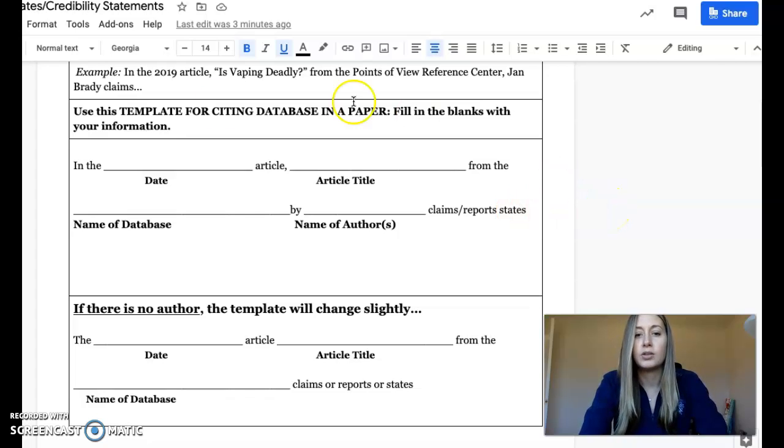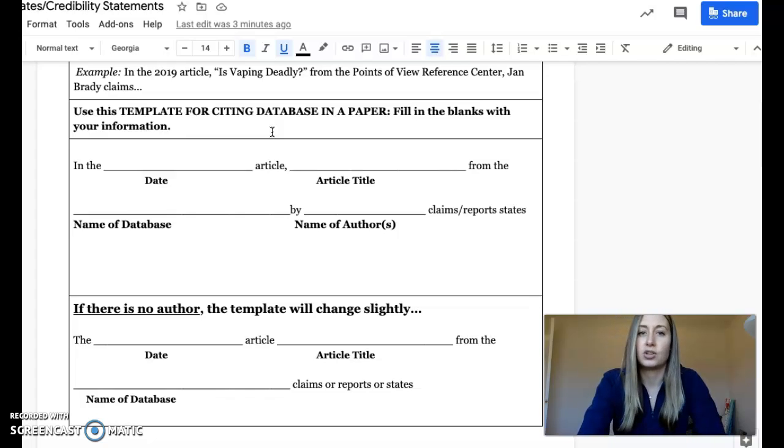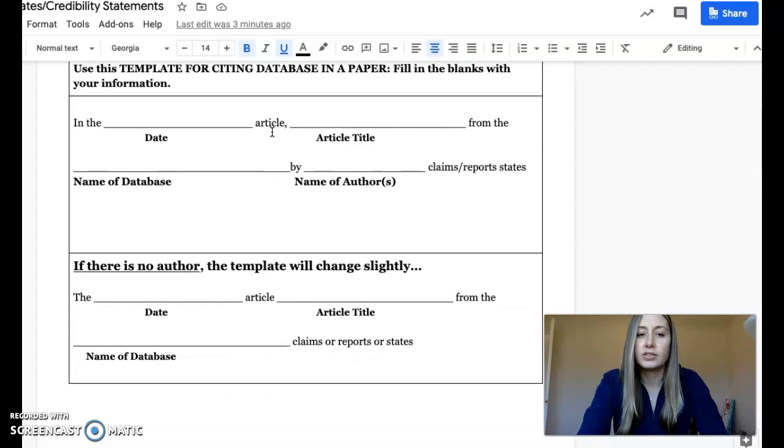You need to do this every single time you use a source in your paper for the first time. You don't have to use it every single time you want to use information from this article, just the first time. And then after that, when you use this information from the same source again, you just have to do a parenthetical citation, and I'll show you what that looks like in a second. If there is no author for some reason, sometimes there won't be an author.